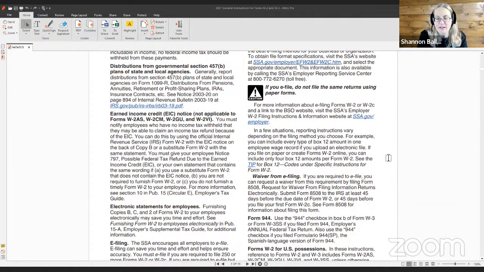Waiver from e-filing. If you are required to e-file, you can request a waiver from this requirement by filing Form 8508, Request for Waiver From Filing Information Returns Electronically. Submit Form 8508 to the IRS at least 45 days before the due date of Form W-2 or 45 days before you file your first Form W-2C. See Form 8508 for information about filing this form.